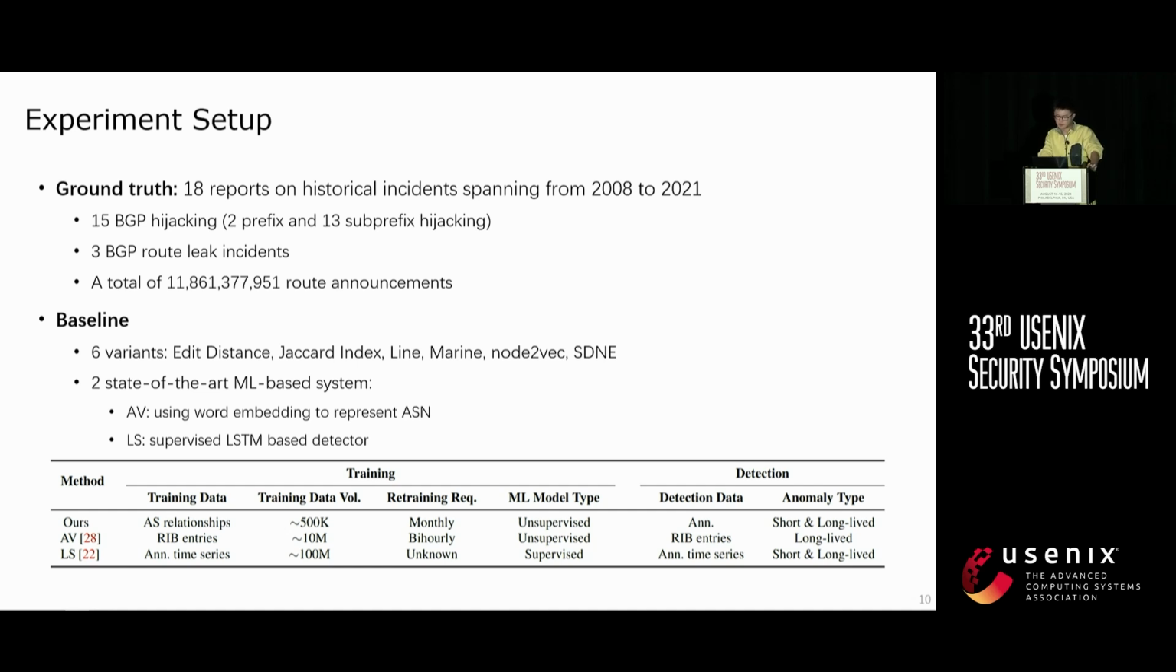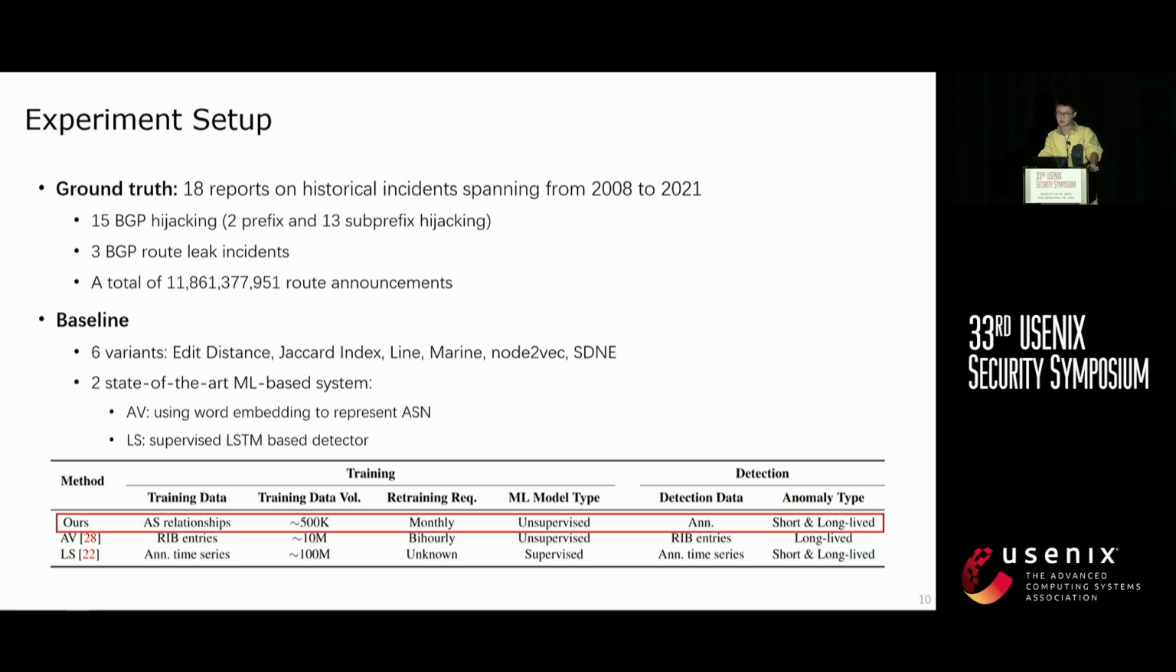For evaluation, we collect 18 reports on well-known historical routing anomaly incidents from 2008 to 2021, including 15 BGP hijackings and 3 route leaks, covering over 11 billion route announcements. We also compared our system to several baselines, including 6 variants of our system using alternative distance metrics or general network embedding models. We also benchmark against 2 state-of-the-art machine learning systems, one using word embeddings and the other using a supervised LSTM detector.